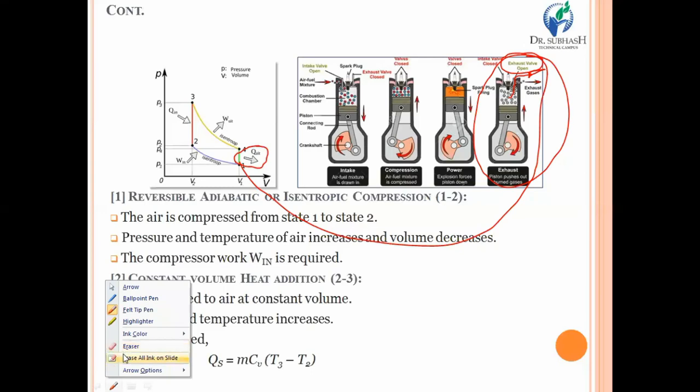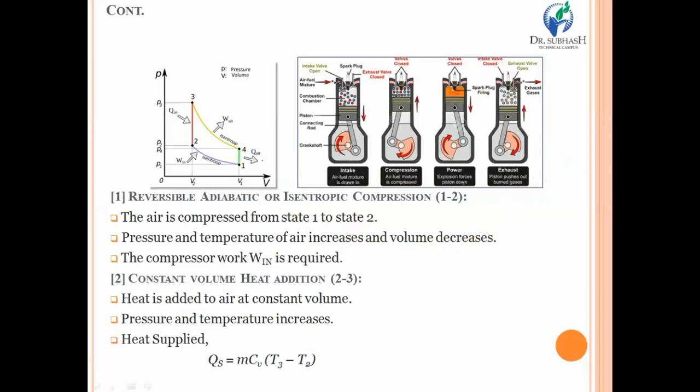So over here, we have discussed 4 basic processes, in which particularly 2 processes are constant volume. One is heat addition at constant volume, one is heat rejection at constant volume. The 1 to 2 process is isentropic compression, and 3 to 4 is the isentropic expansion process. Basically, it is a pair of 2 processes, isentropic and the constant volume process.